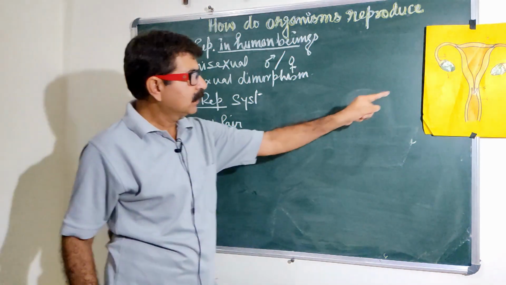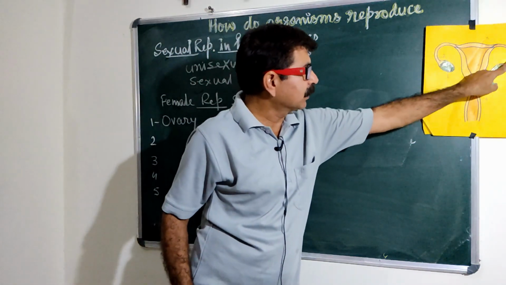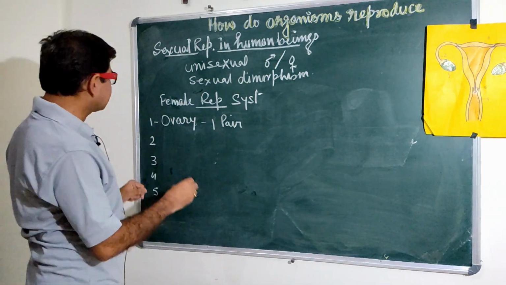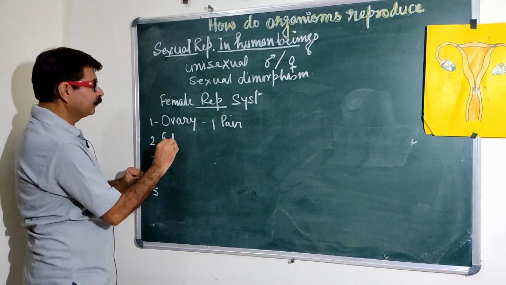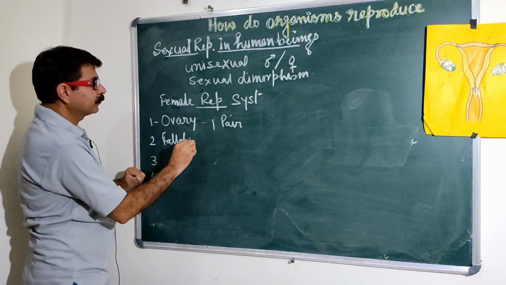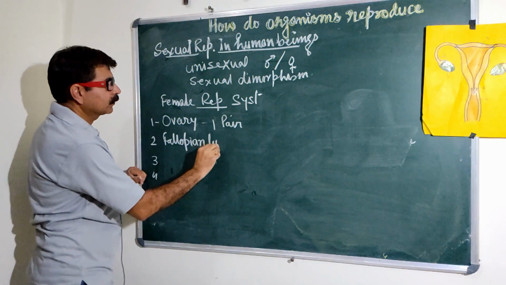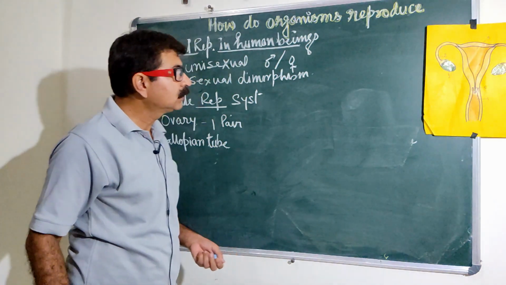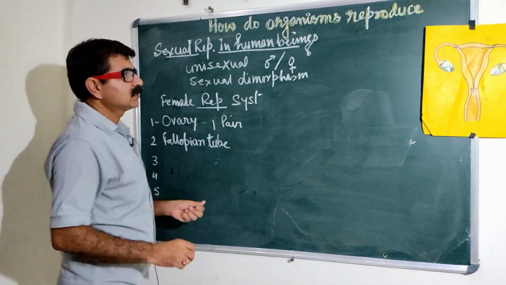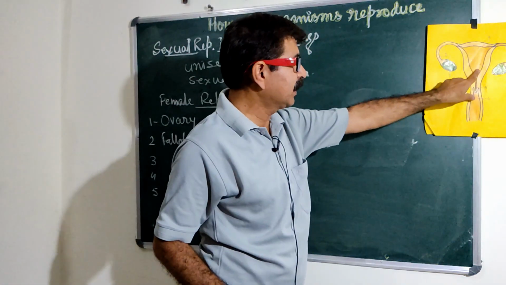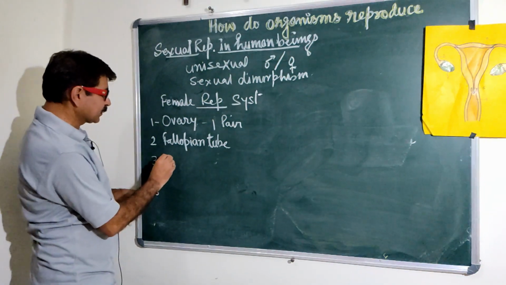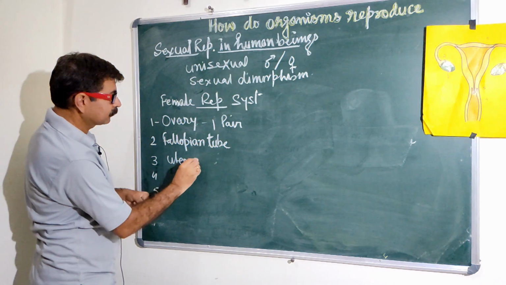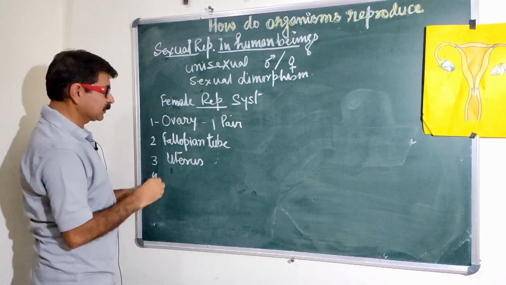Then second, a tube-like structure, one pair, known as the fallopian tube. Its another name is oviduct. Then a sac-like structure known as the uterus, a muscular sac-like structure.